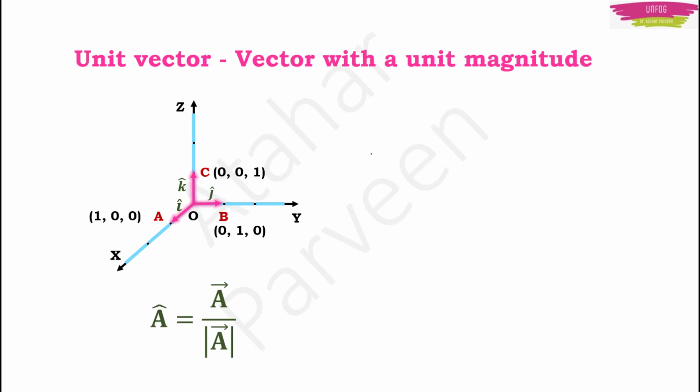If you have a vector A, then how do you write it in 3D space? See here, you write it like this. Vector A is equal to AX, the vector along X direction with the unit vector i, plus AY, the vector along Y direction with the unit vector j, plus AZ, the vector along the Z direction with the unit vector in that direction. So if you want to find the magnitude of this vector A, you write that the mod of vector A is equal to square root of AX square plus AY square plus AZ square.